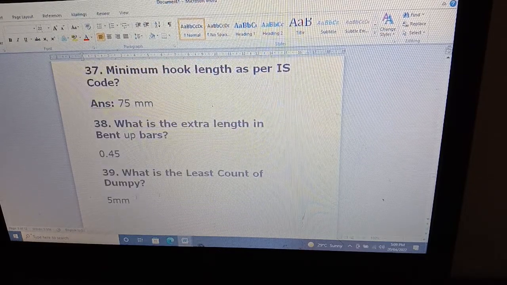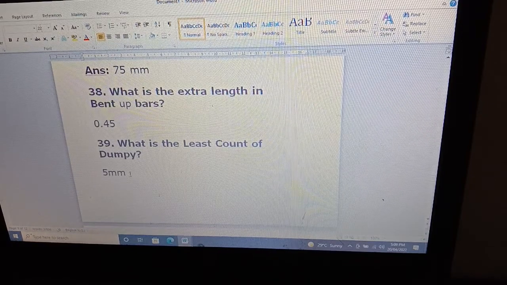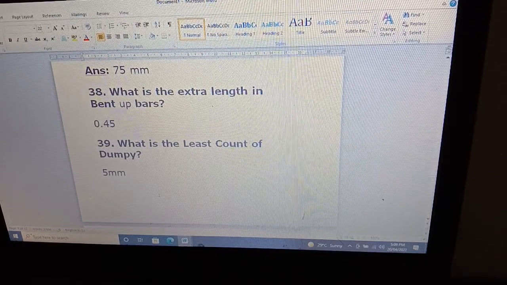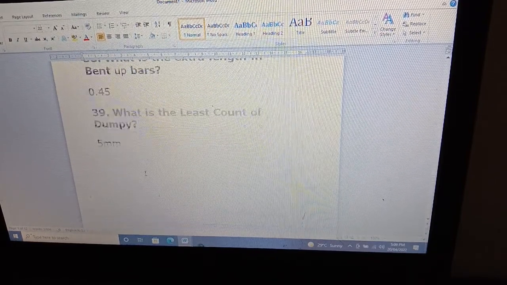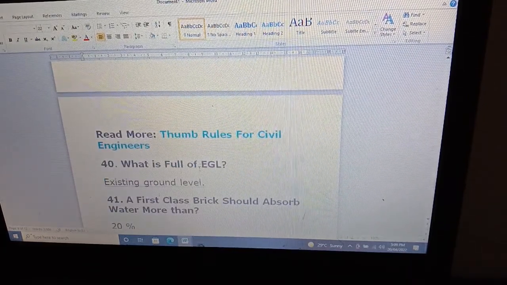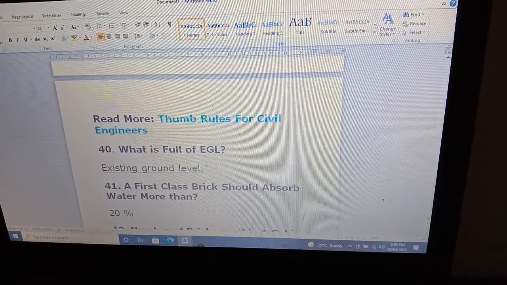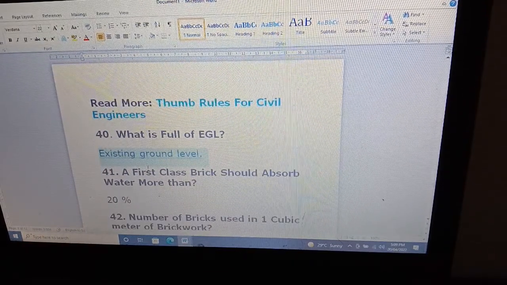4.5. And what is the least count of dumpy level? 5 mm. Least count of dumpy level is 5 mm. What is the full form of EGL? Existing ground level. EGL, existing ground level.